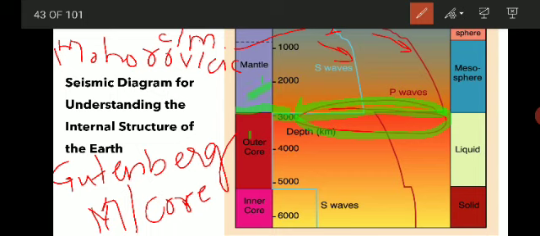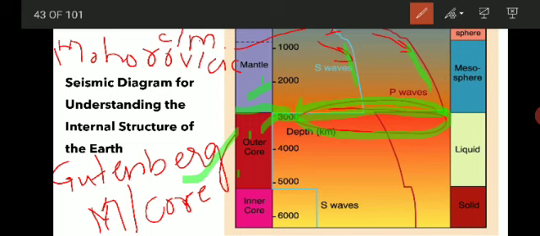The mantle-core discontinuity, or the Gutenberg discontinuity. Some of these seismic waves that cross the Mohorovicic discontinuity continue to travel downward towards the center of the earth with a uniform increase in velocity.